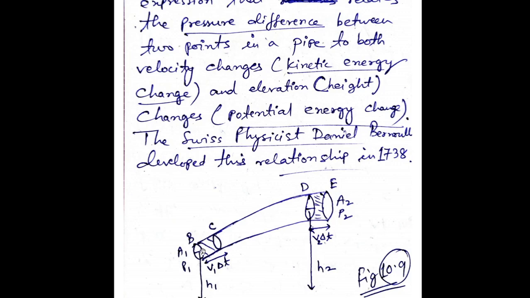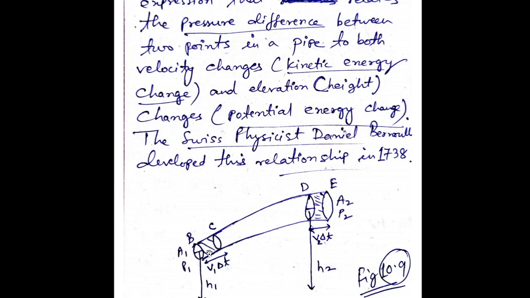Say my velocity is v1. If the velocity of the fluid or liquid at the point A1 is v1 and it takes delta t time to reach C, right? Velocity is v1, time taken is delta t, so displacement will be what? Velocity into time. So from B to C, that is BC, it will give me the displacement of the liquid in time delta t.